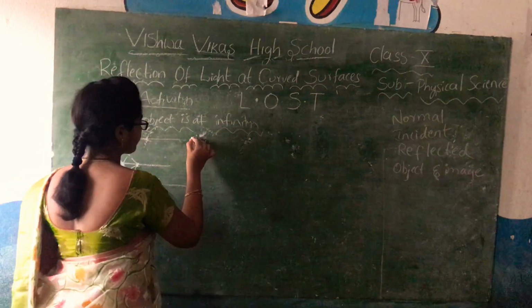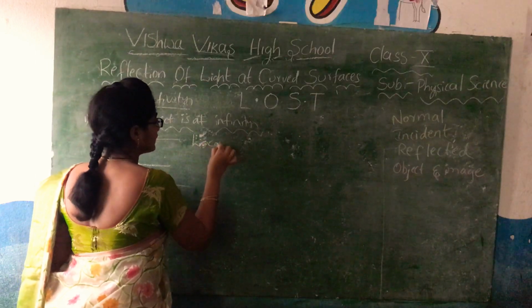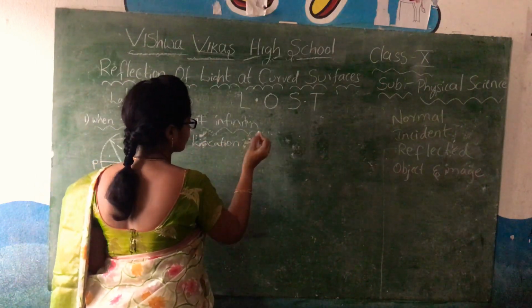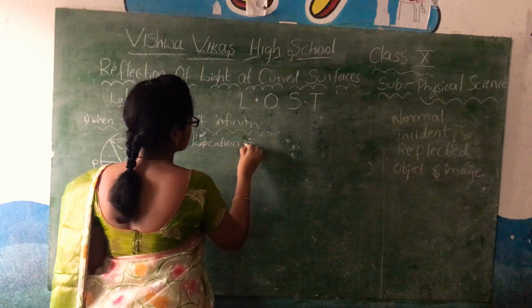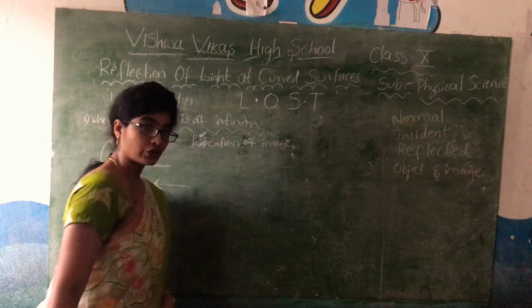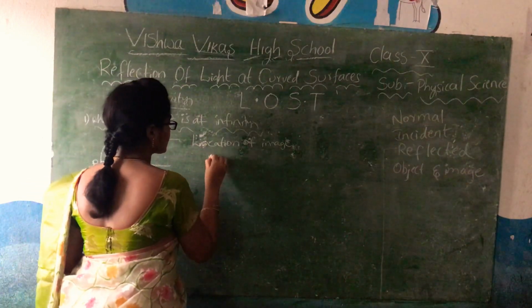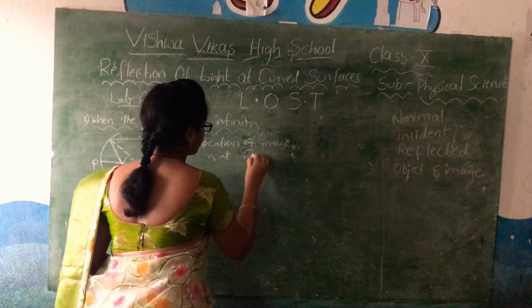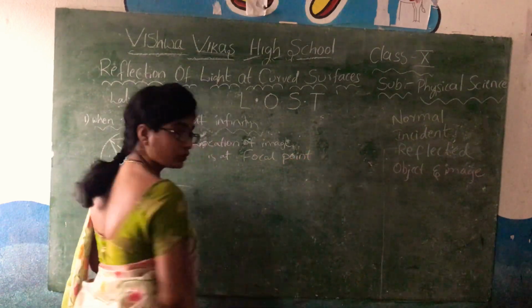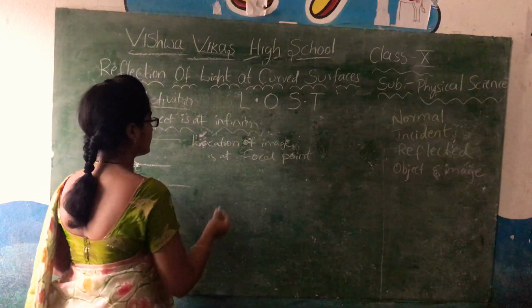So first, location of image. The location of the image is at the focal point. Okay, location of the image is at focal point.